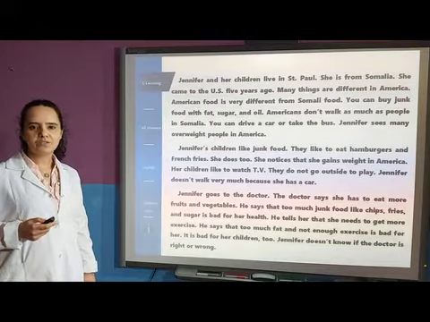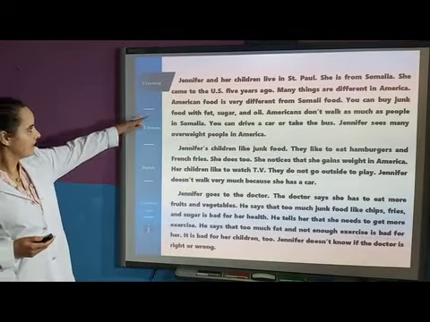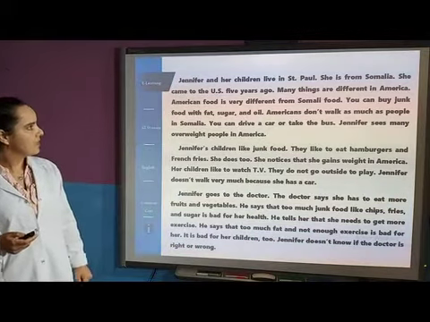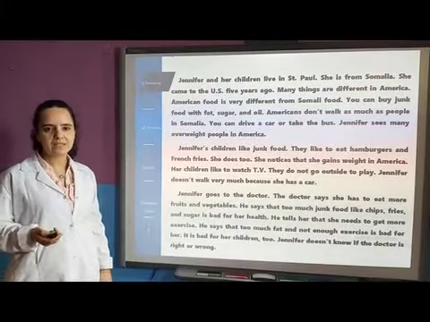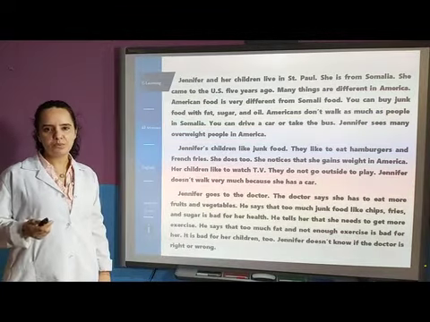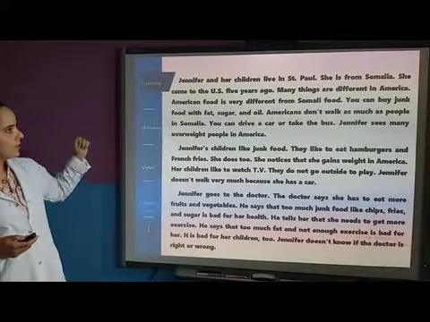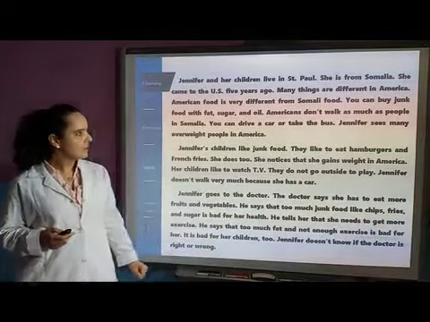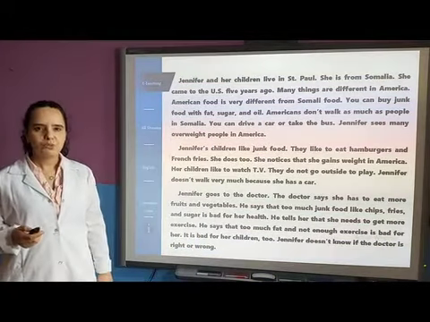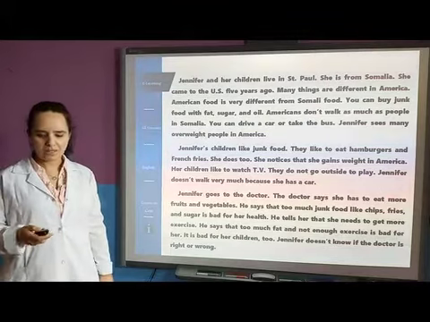And C, American food is the same as Somali food. Here in line 3, we have American food is very different from Somali food, so it is not similar to it. And indeed, we have people walk more in Somalia. So, if we go to line 4 here, we have Americans don't walk as much as people in Somalia, which means that people in Somalia walk more than people in America.